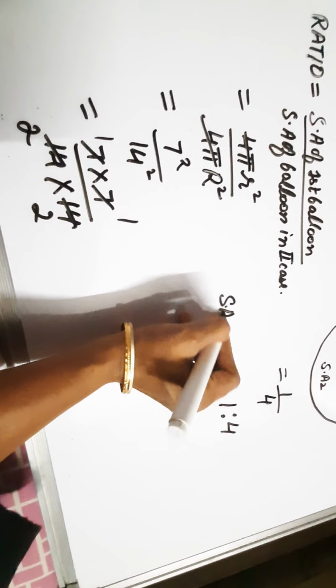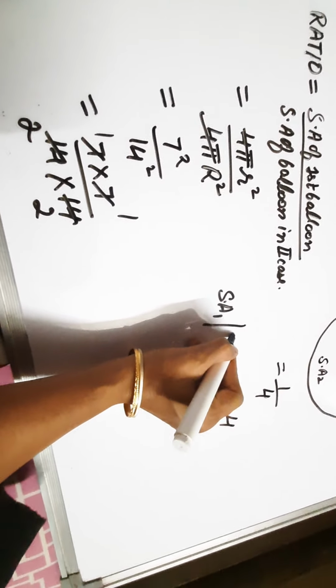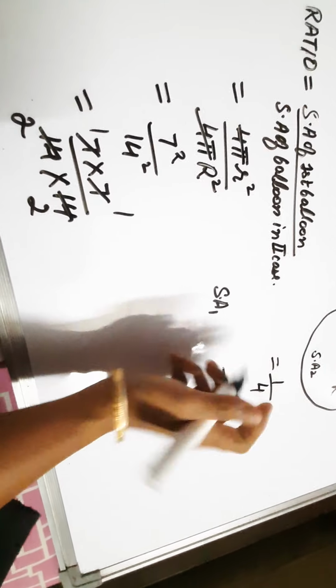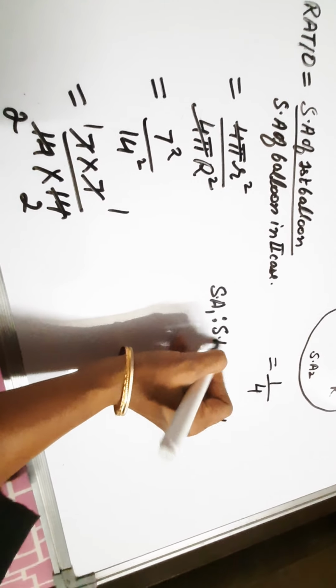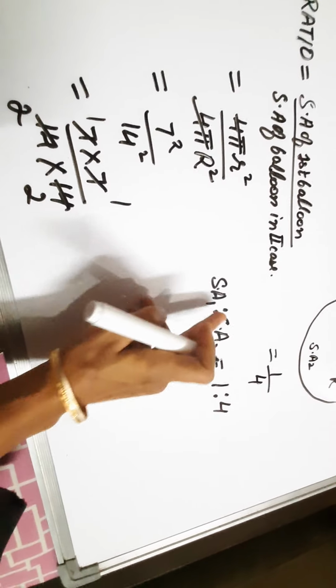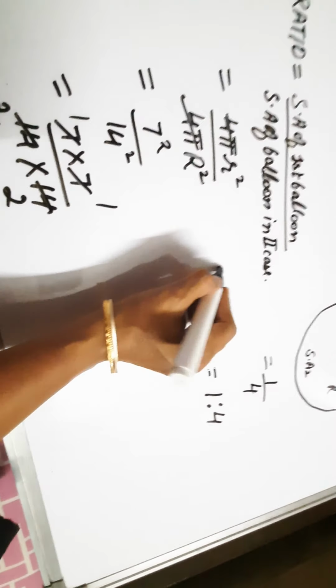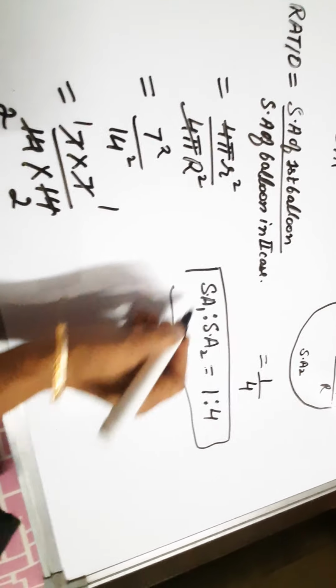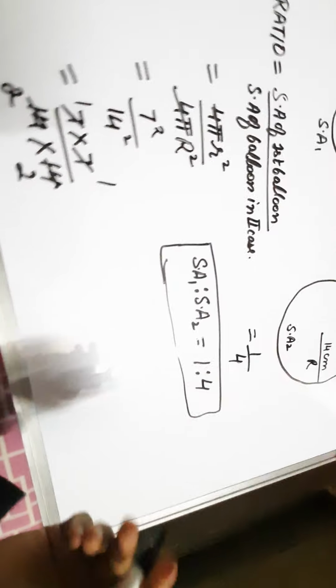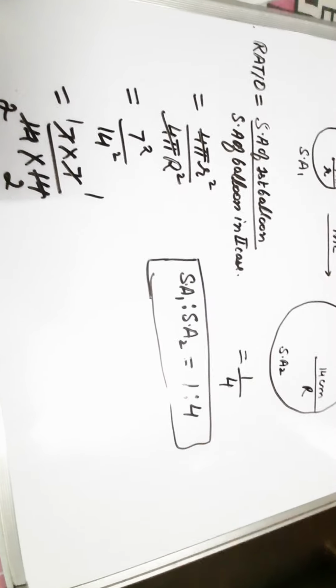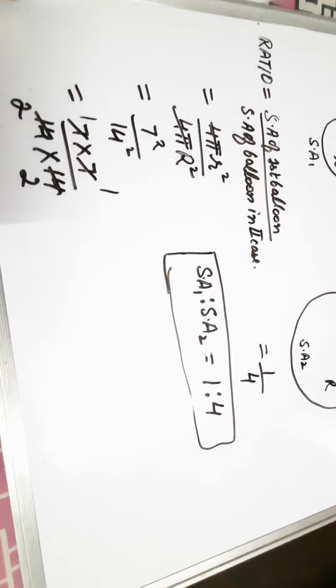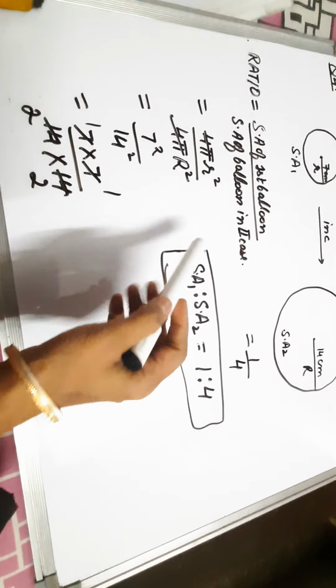Ratio is always denoted by this colon. So the ratio of the surface areas of the two balloons is 1:4. So dear students, in this way you can make the calculation easier by taking the direct ratio.